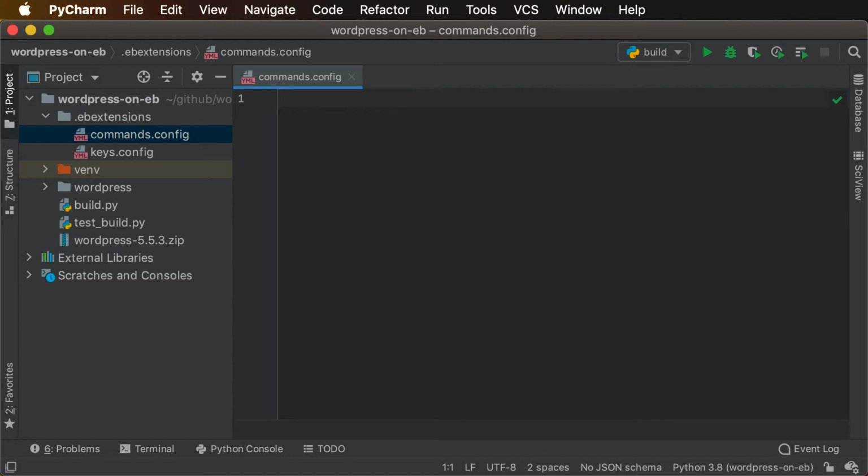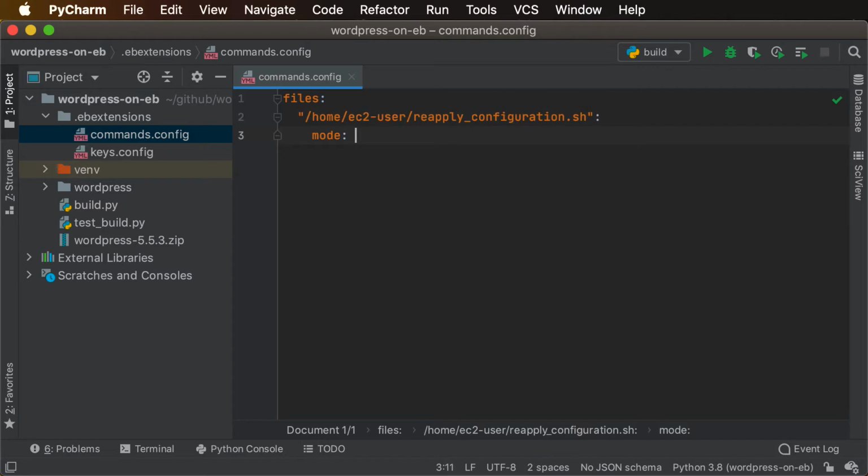To start, let's first define a new file to be created during the deployment of the Elastic Beanstalk source bundle. So we'll start out by defining the files, and we're going to establish this under the EC2 user home and make sure that it's executable. And we're just going to set up the permissions as to the user and group, or owner and group, of this.